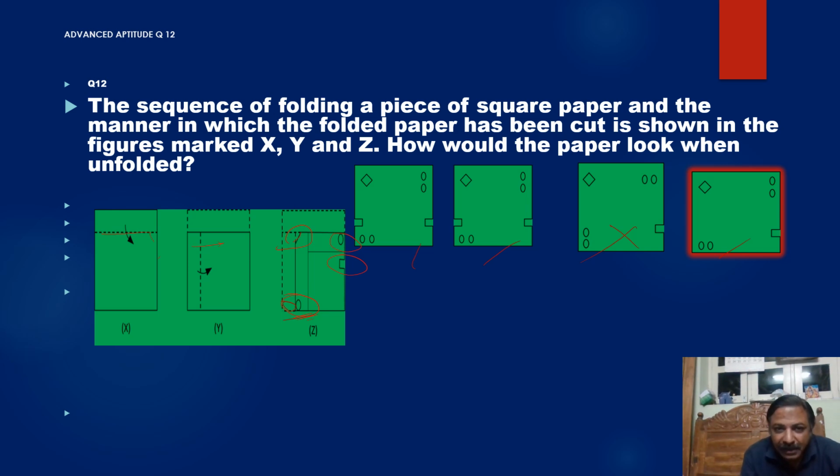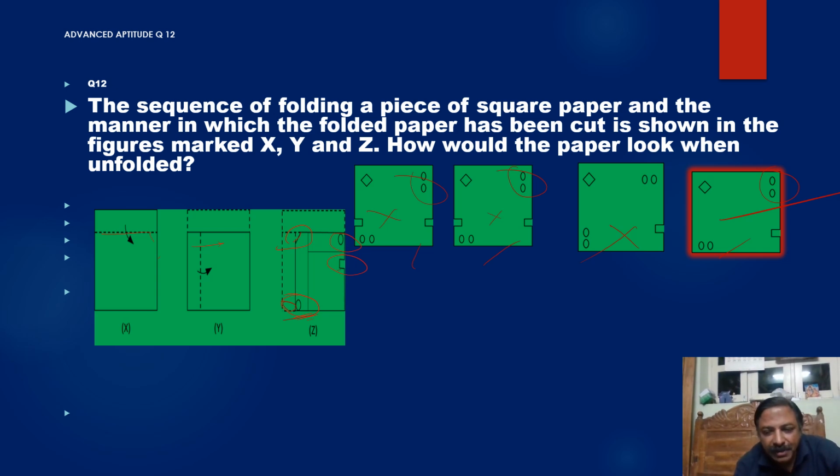So the answer: first option, second option, third option, fourth option. Then if you say the cut at the top, we are going to open it like this, so we have to get a cut like this. 1, 2, 3. Then finally, this cut which you are saying will get only one side. So first one is wrong, second one is wrong, third one is anyhow wrong, fourth one is the answer. So like this we have to think logically.